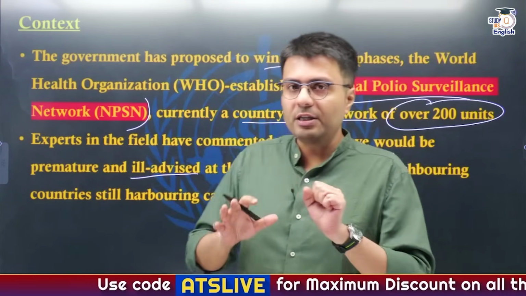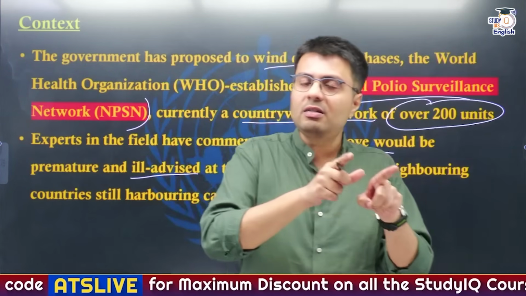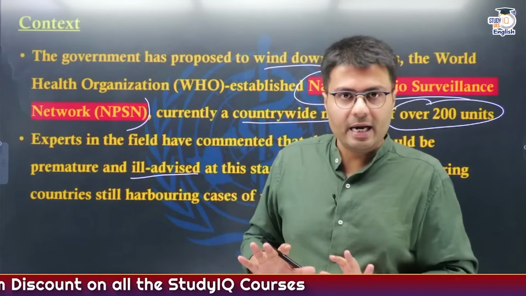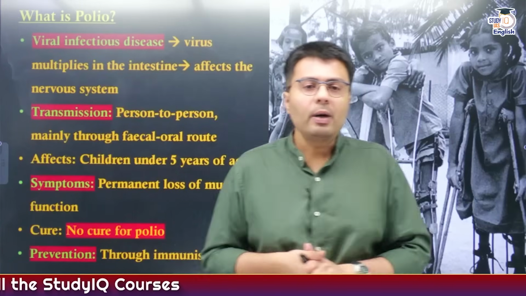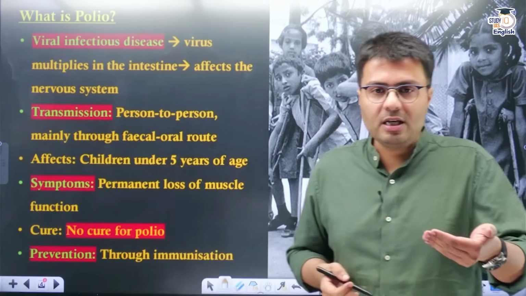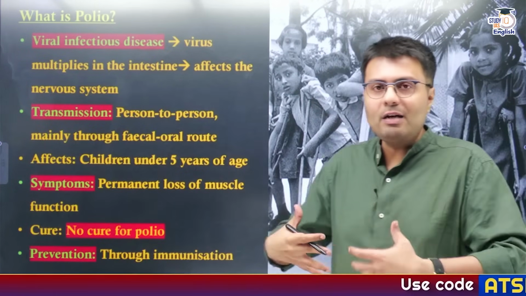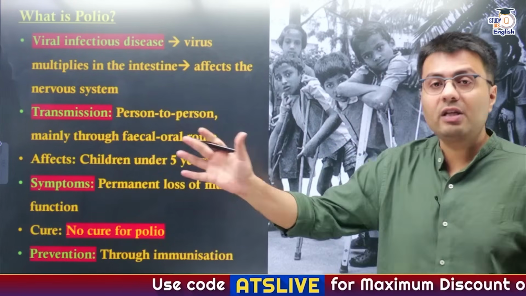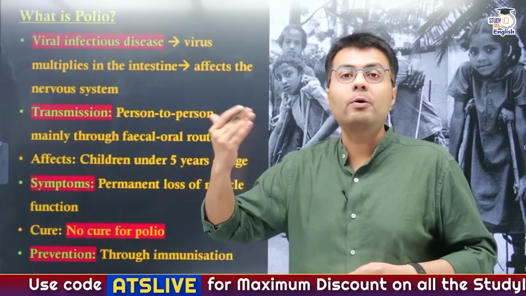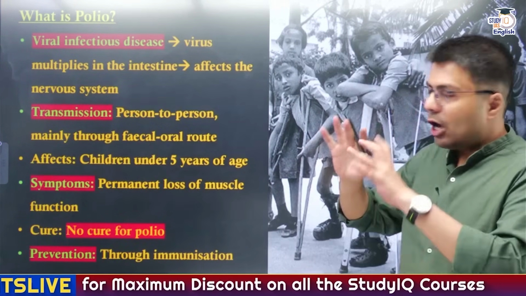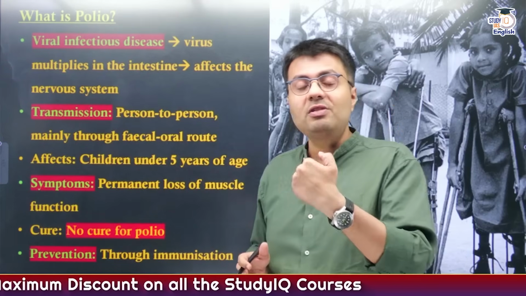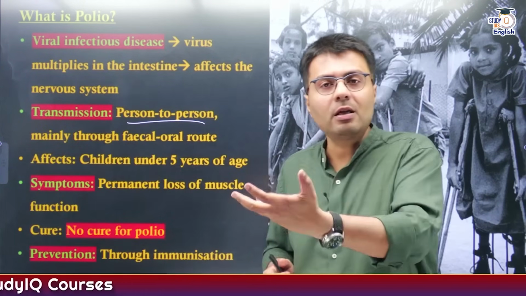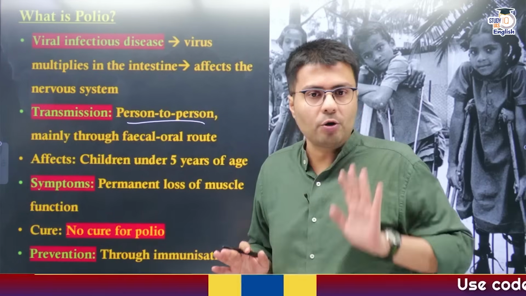So in our today's discussion, we'll first understand what this disease polio is and how the government has eradicated it from India, right? Now polio is a viral infectious disease, and this virus multiplies in a human's intestine, but the effect of this disease is mostly on a person's nervous system. Now first is how this disease transmits. This disease transfers from one person to another mainly through the fecal-oral route, right?